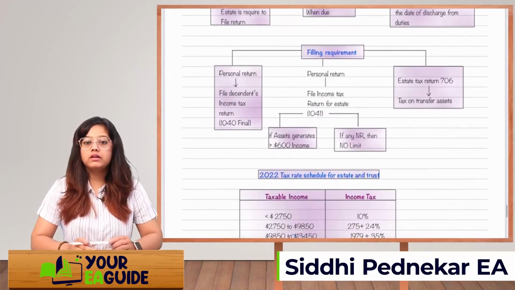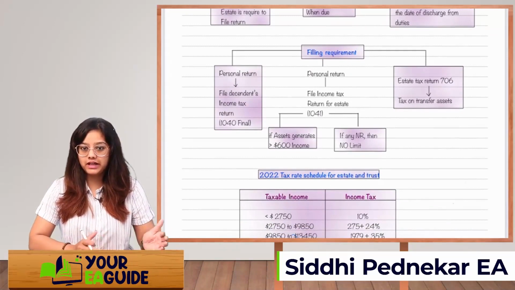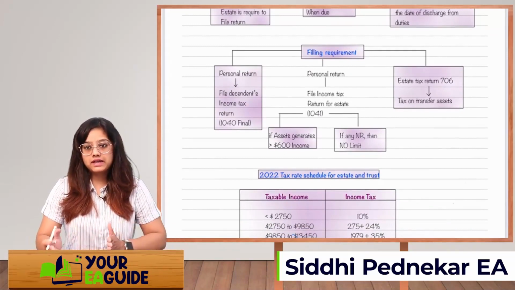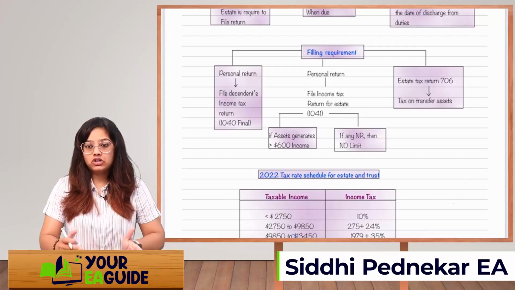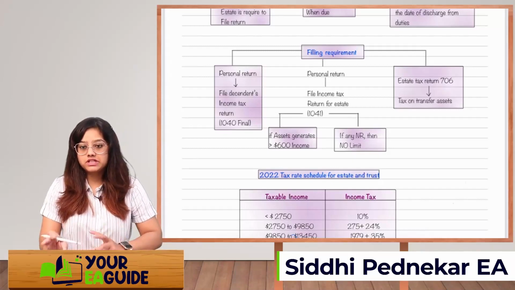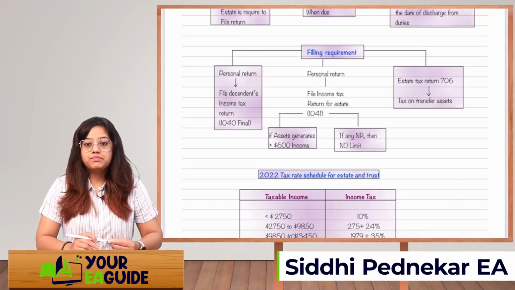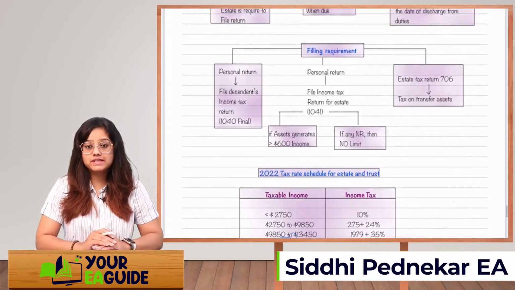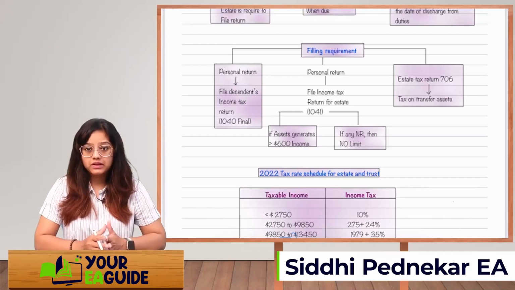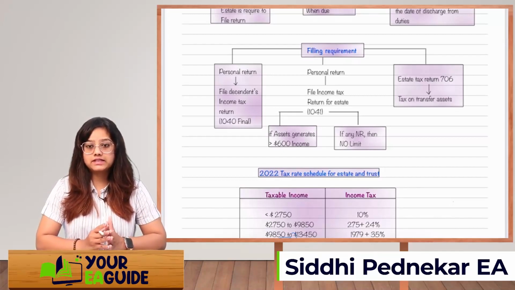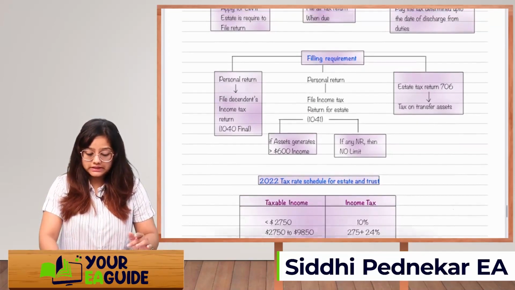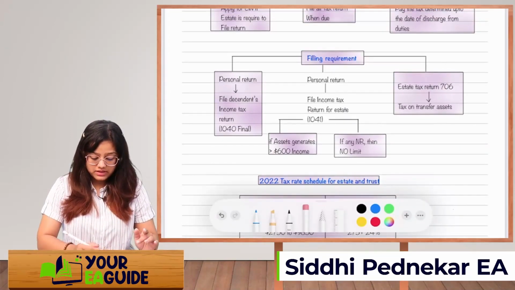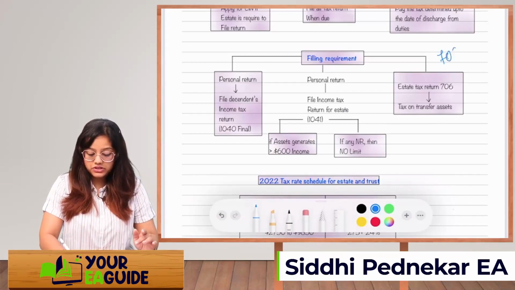Filing requirements: first is the personal return, the final descendant's income tax return, which will be filed as a final 1040. Then there will be the estate tax return, that is 706, tax on transfer of assets. Whenever the assets are getting transferred, they will have to pay. Then there is the return 1041. If the asset generates more than $600 of income, then they will have to file an income tax return for the estate, that is 1041. See, 706 is just an informational return.